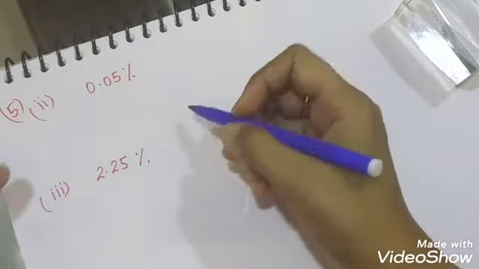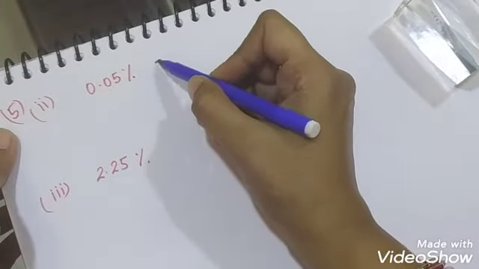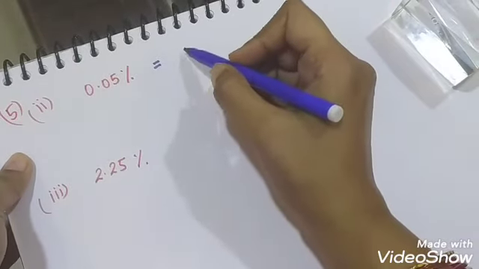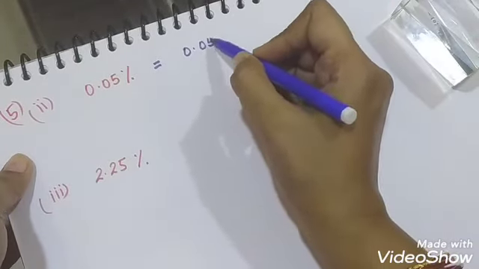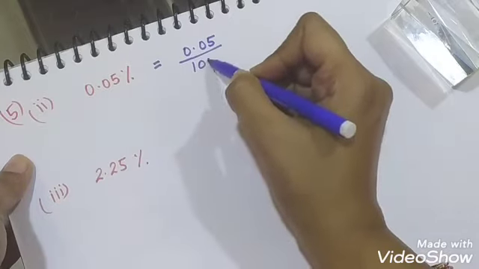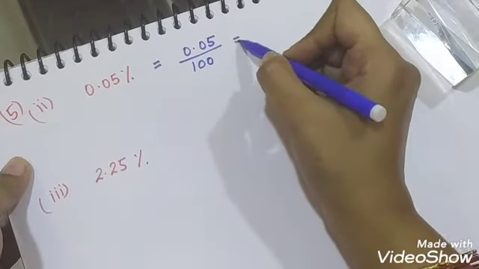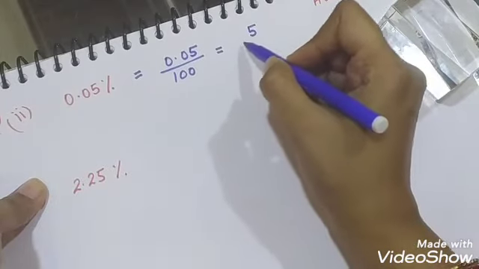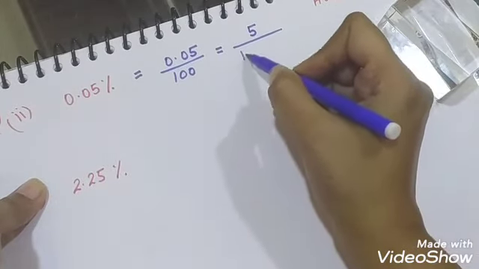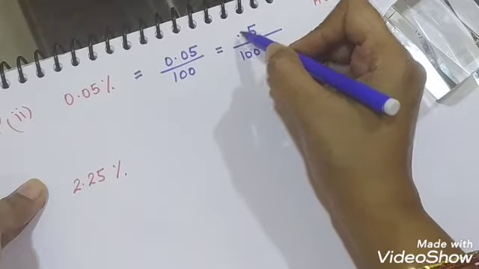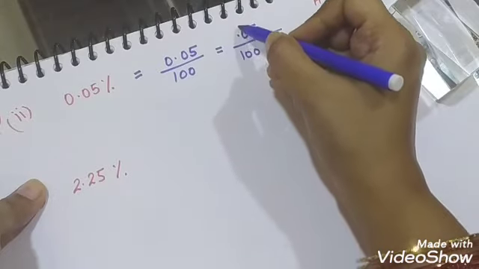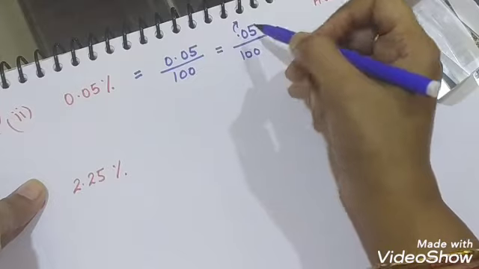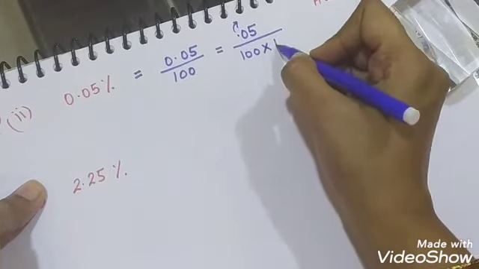Now we have question number 5, part 2. Again we need to express it as a fraction. First we remove the symbol of percentage and divide it by 100. Then it is 0.05. When you remove this decimal, the number of digits after it is 2, so you need to put 2 zeros.